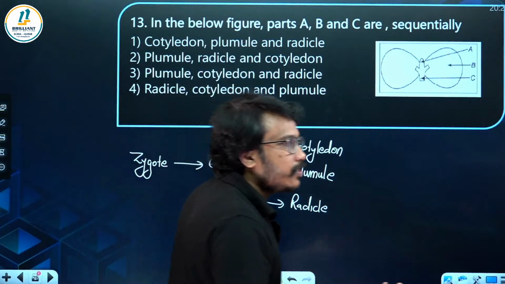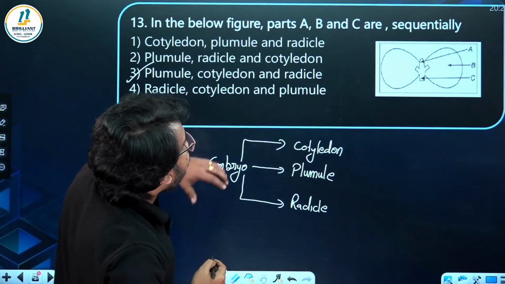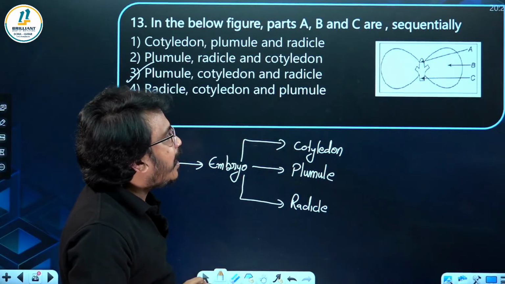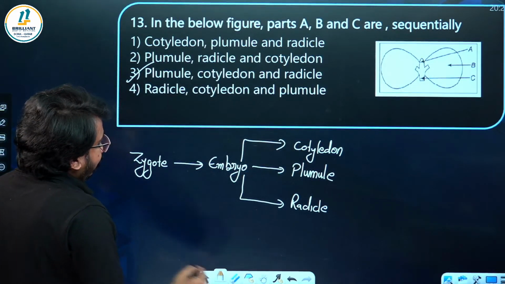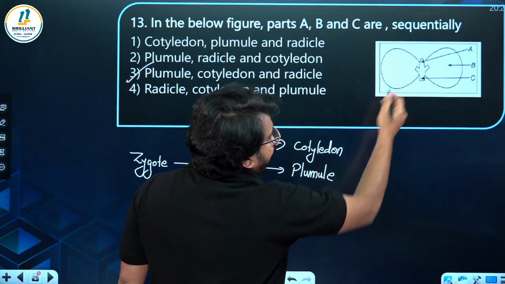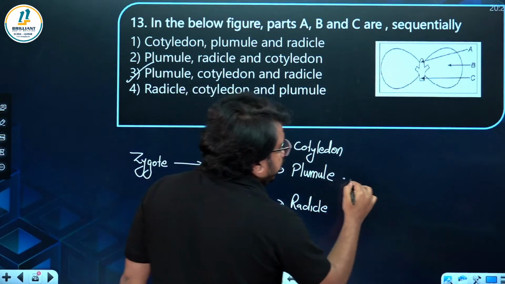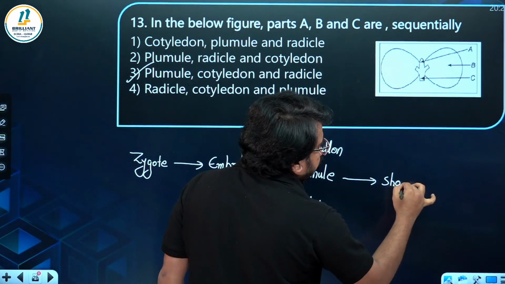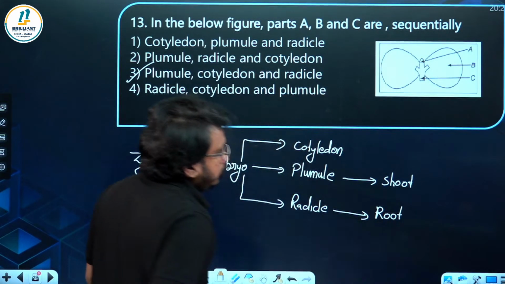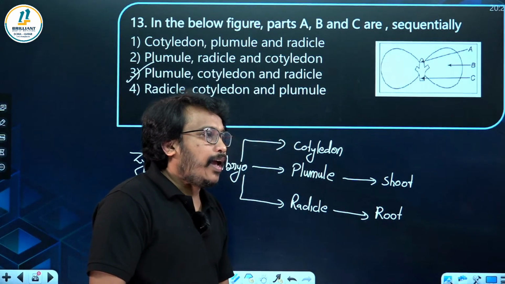So many commented first itself, very good. So it is plumule, cotyledon and radicle. A is plumule, B is cotyledon and C is radicle. Then you can see this cotyledon will be providing all the energy to this developing plumule and radicle. Plumule in the future will be turning into the shoot. Radicle will be turning into the root. So hope you understood this development. This also you should be able to write.